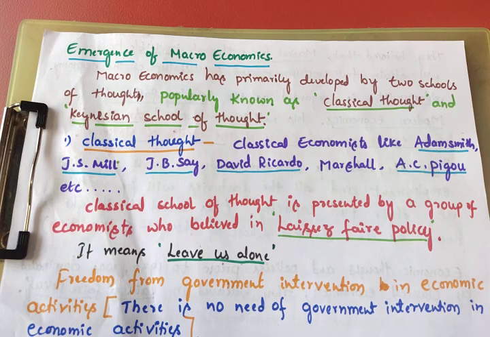Classical thought includes Adam Smith, J.S. Mill, J.B. Say, David Ricardo, Alfred Marshall, A.C. Pigou, etc. These people introduced their thoughts and gave suggestions, giving guidance for the development of an economy. So this team's name is classical thought.